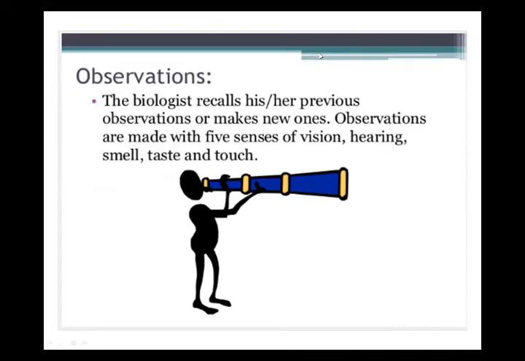You can see on the slide: the biologist recalls previous information or makes new observations. Observations are made with five senses. When scientists make observations, they use the senses: vision, hearing, smell, taste, and touch.